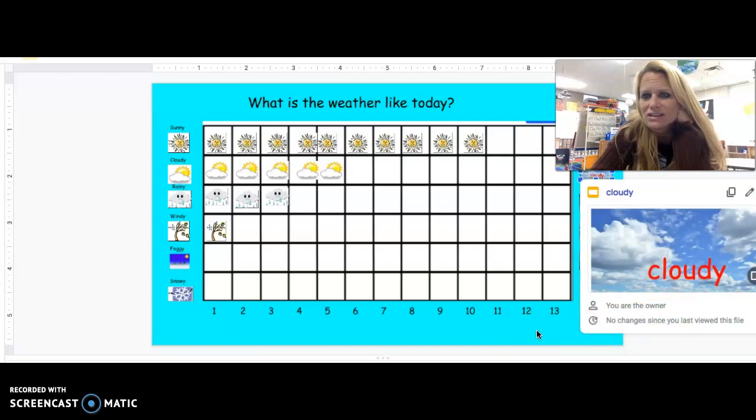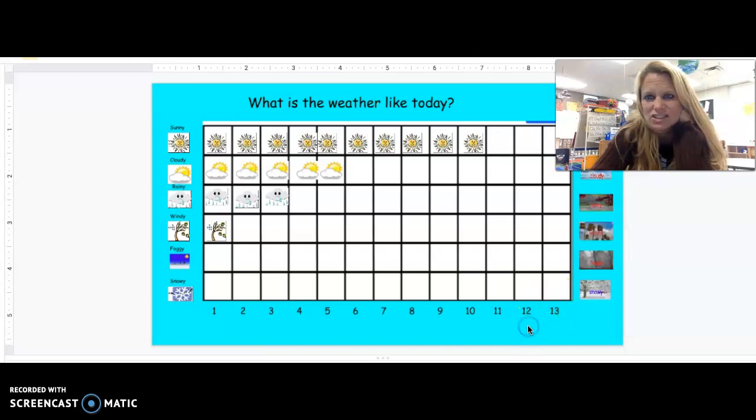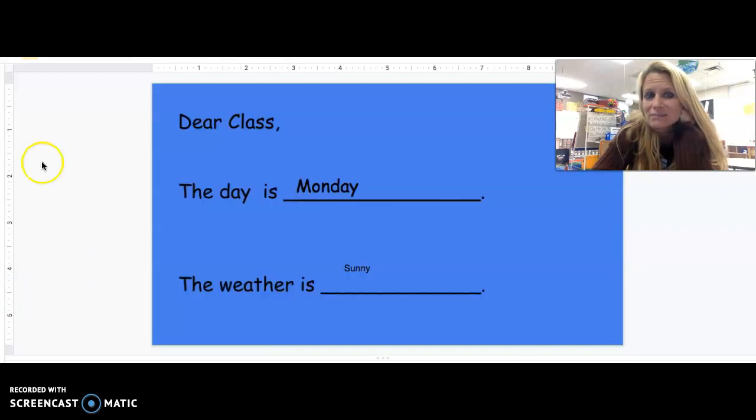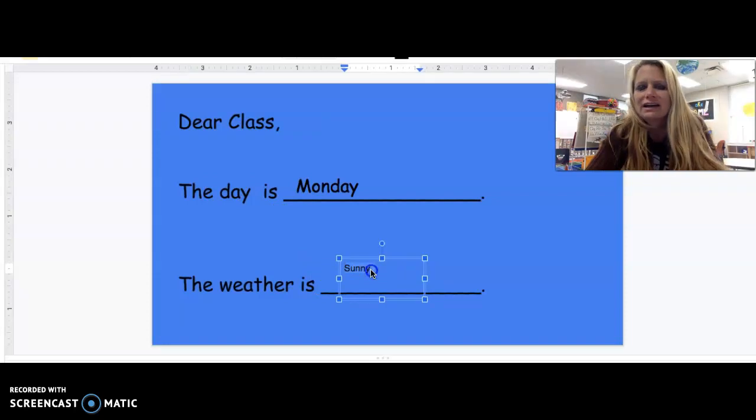Look at all those letters in the word cloudy. Let's count those letters in that word. 1, 2, 3, 4, 5, 6. Six letters in the word cloudy. It also begins with a K sound, like Cochrane. Cloudy have the same beginning sound. Did you hear it? All right. Today is Monday and the weather, I am going to write C-L-O-U-D-Y. Cloudy was the weather.